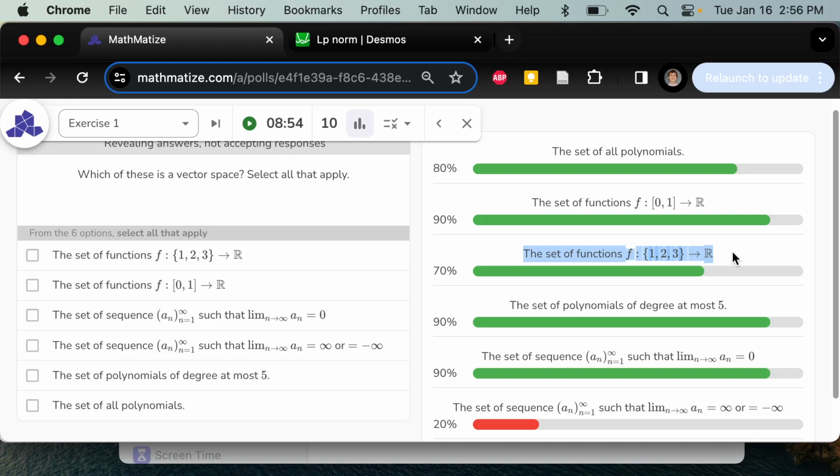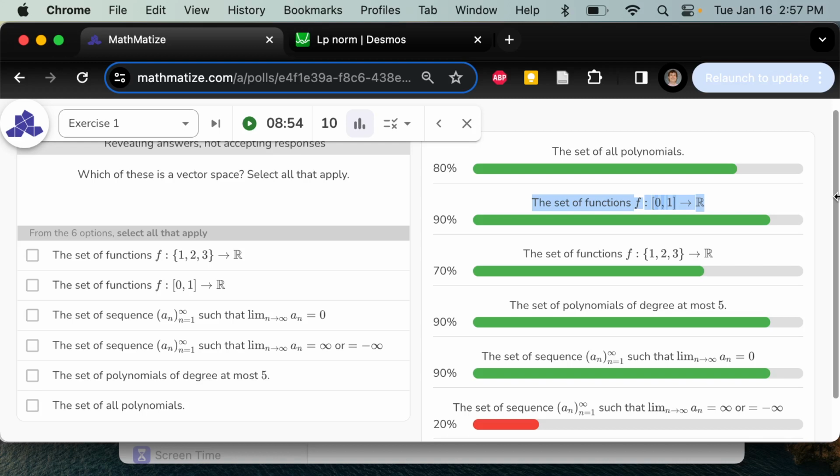So this thing is three-dimensional. This one, f from [0, 1] to R, that's a function space, all the functions from the interval [0, 1] to R. This thing is infinite dimensional. There's no way you can give me enough functions that I can combine them together to get any other function. You need to have sort of a function for every possible entry in the interval [0, 1], so it's infinite dimensional.